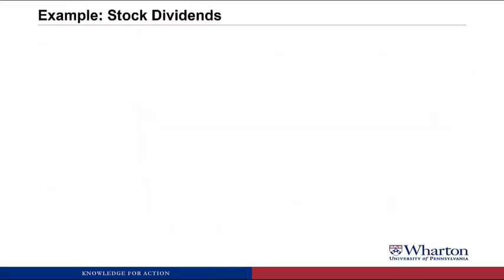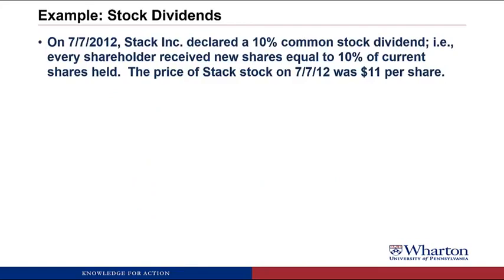Now let's take a look at an example of a stock dividend. On July 7th, 2012, Stack Incorporated declares a 10% common stock dividend, which means every shareholder gets new shares equal to 10% of their current shares held. So if you had 10 shares, you would get 1 new share. The price of Stack stock on 7/7 was $11 per share.